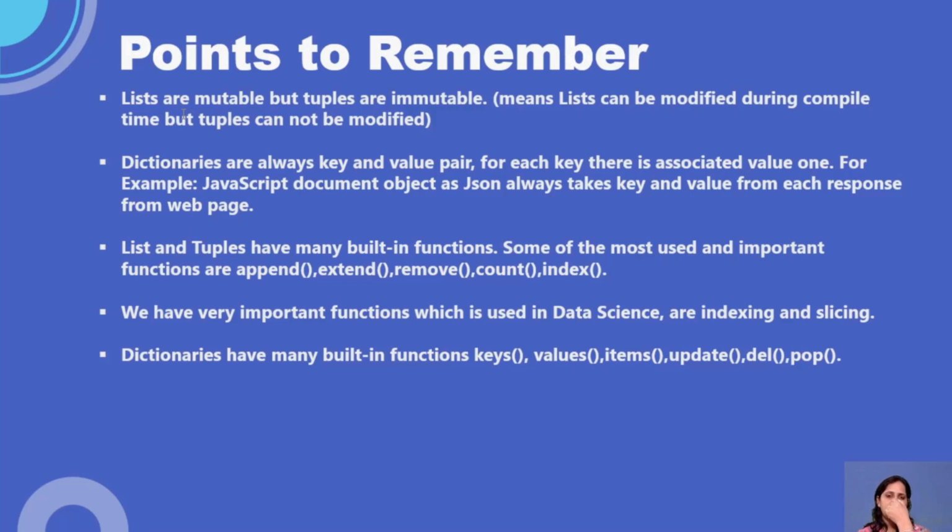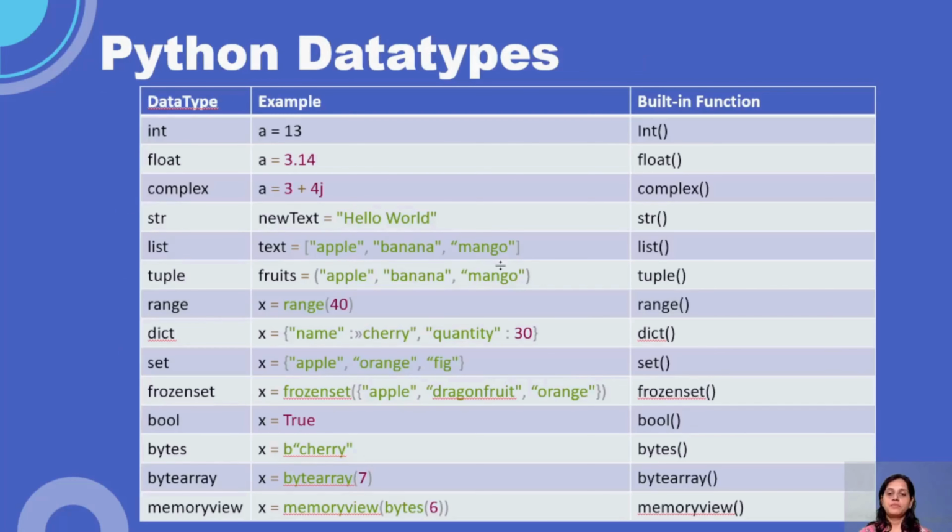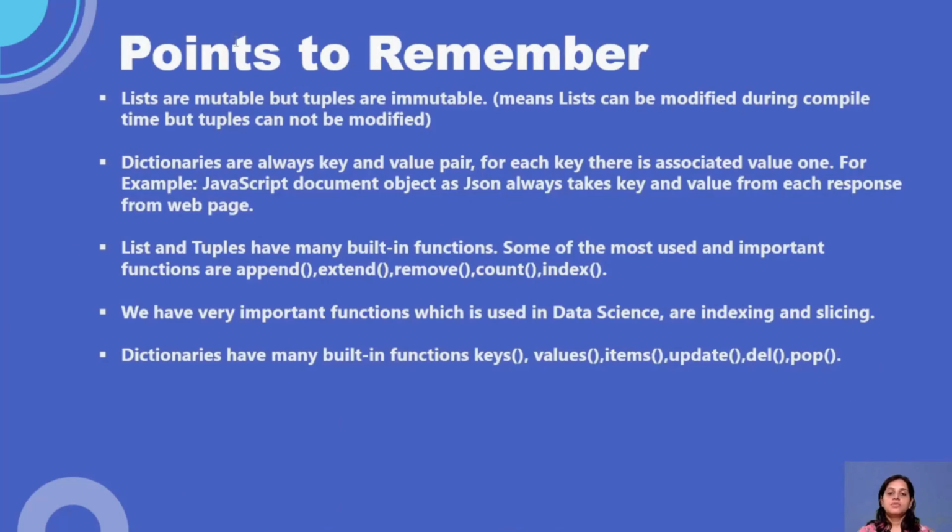What are lists, guys? Lists, I have shown you here how we are presenting them. You can see here we have written apple, banana, mango, and this is how we put them inside square brackets. Okay. So when we say those are mutable, what is the meaning of mutable? Mutable means we can modify them. However, tuples are immutable. Tuples you cannot modify. And I will show you one example of what that means through code.